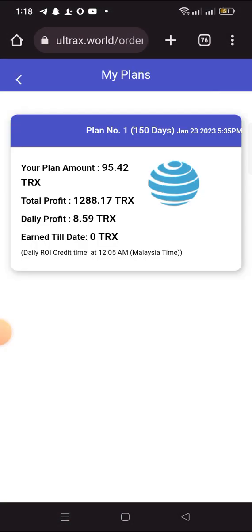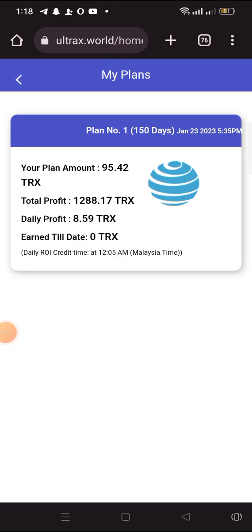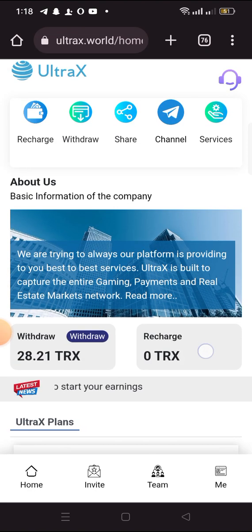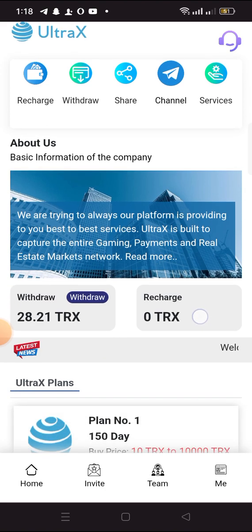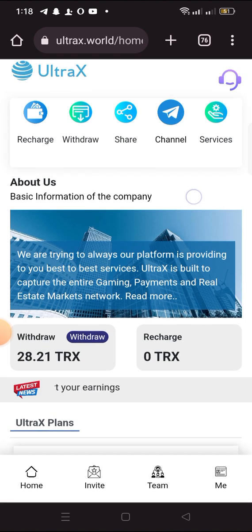After that, your plan will start. You can click on your plan here and you will see your investment plan. The daily return is on Malaysia time, so that is 5 a.m. That is their daily return. You'll be getting your daily return around 12 o'clock at night, something like that.